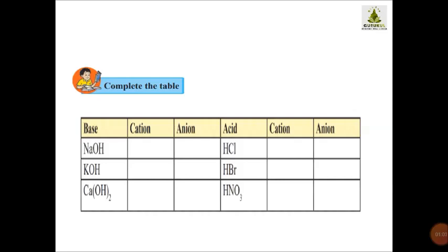In NaOH, which is the cation and which is the anion? Write down. Then write down the cation and anion for KOH and Ca(OH)2, calcium hydroxide. Now the next section is the acidic section. Here HCl, hydrochloric acid, write the cations and anions for HCl, HBr and HNO3.